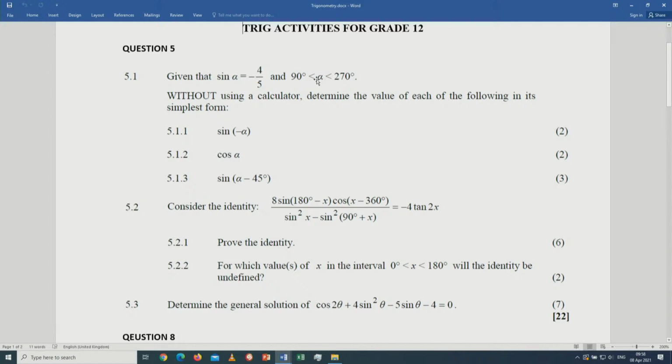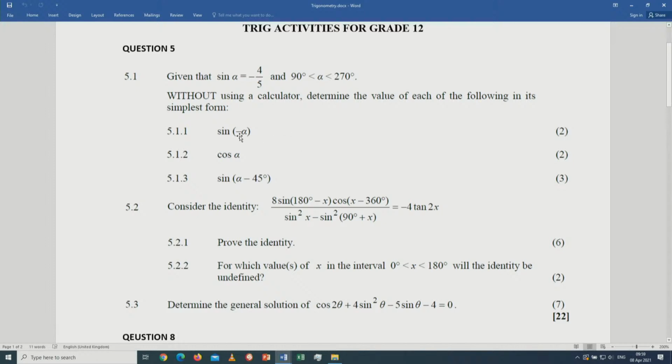Now this restriction says alpha should be greater than 90 but less than 270. So it's either the second or the third quadrant. Then you can see you must draw in the third quadrant, because the sign gives the option of third and fourth, and this restriction gives you second and third. So the common quadrant will be the third. You just draw a right-angled triangle in the third quadrant. This is a revision of grade 11 trigonometry.